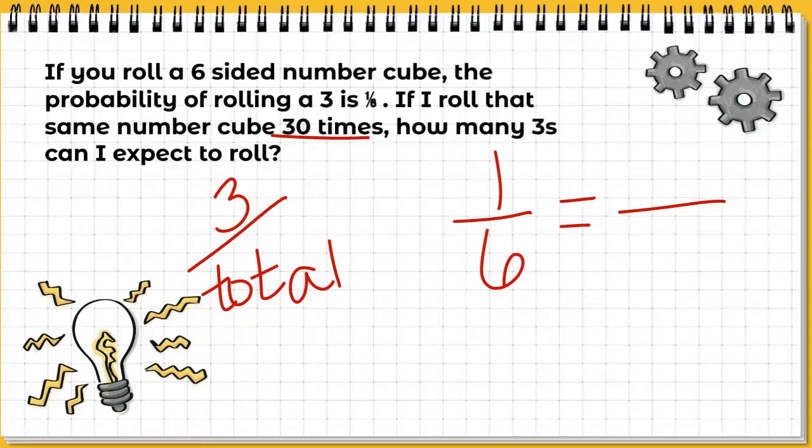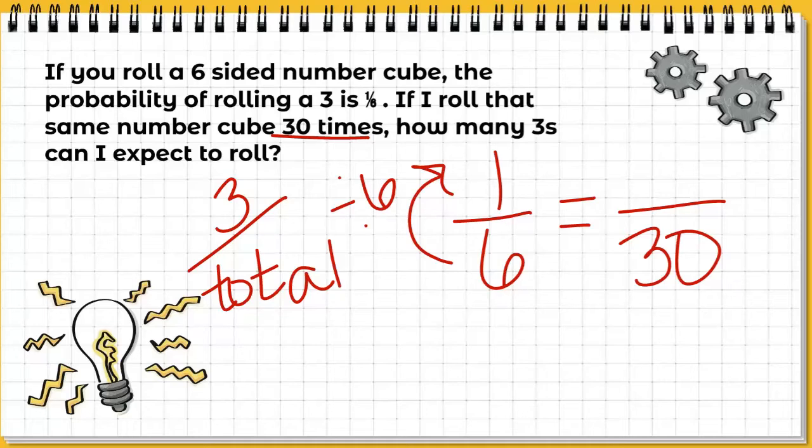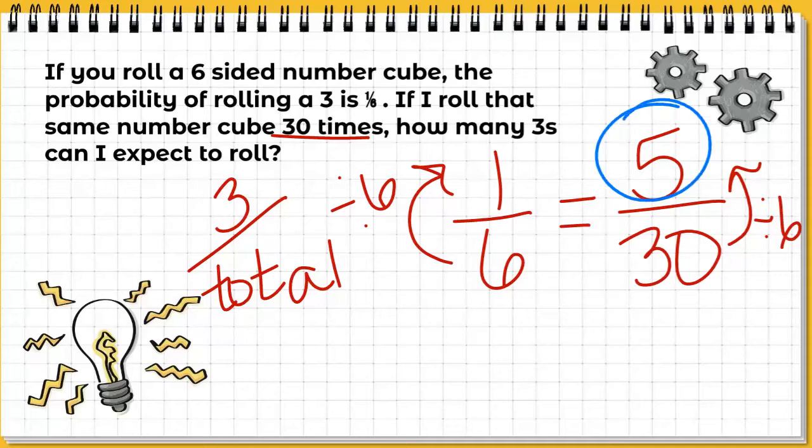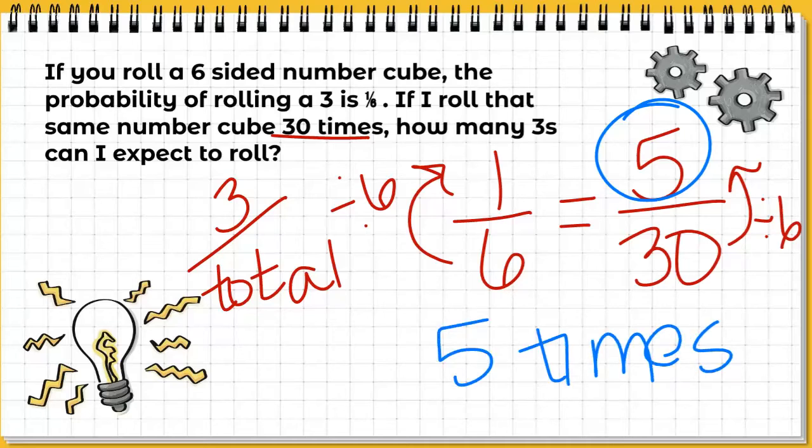30 times. Since 30 represents my total, it will go in the denominator of the second ratio. And I see automatically that I have a multiplicative way to get from 6 to 1 by dividing by 6. So I would do 30 divided by 6 to get 5. So I could expect to roll 5 3s out of 30 total rolls. So 5 times would be my answer.